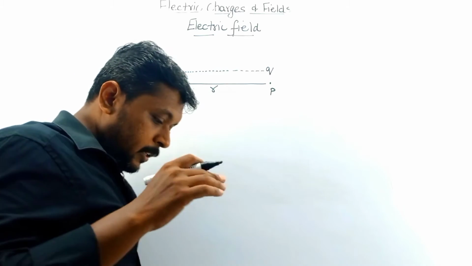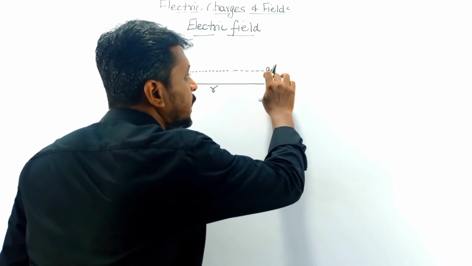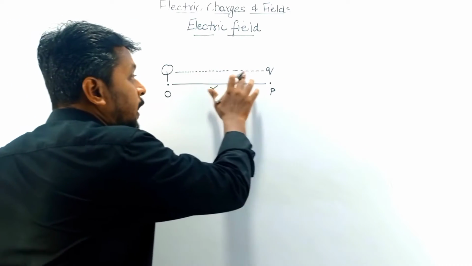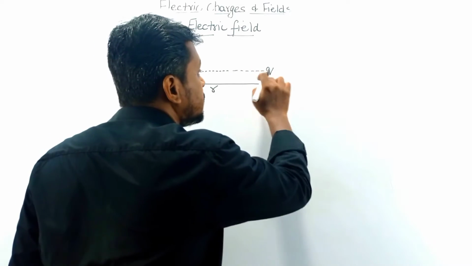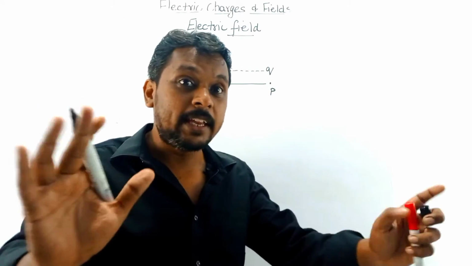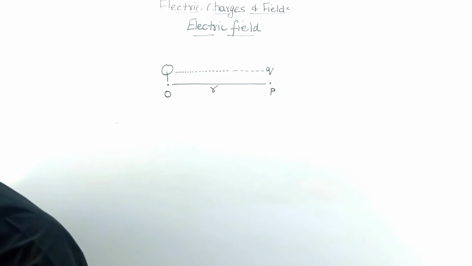To prove that something is coming from this, I am keeping a test charge here. It experiences a force, so I am saying that something is coming. Due to this, this charge experiences a force, and that we call the electric field. For better understanding, let us show a small demo.